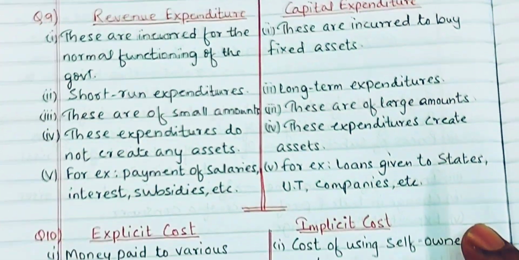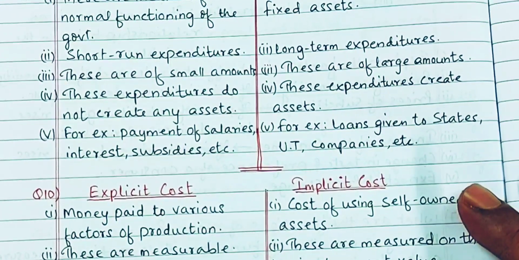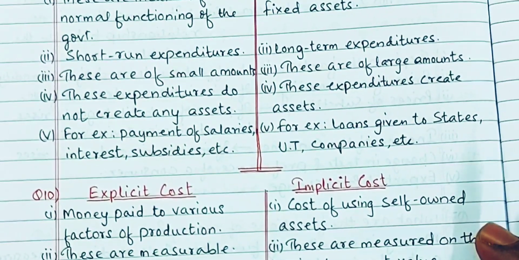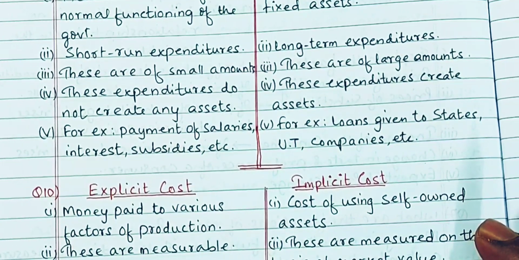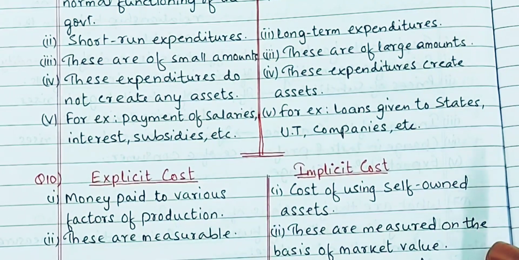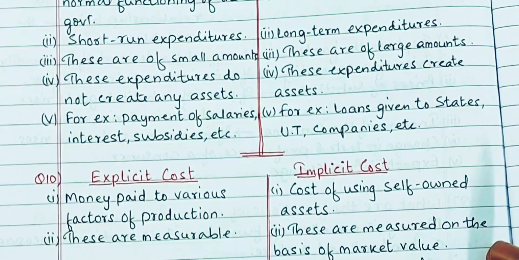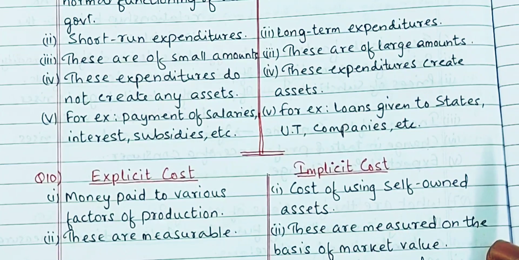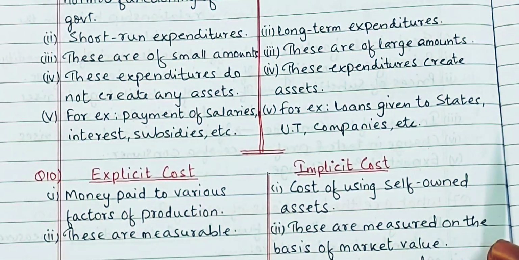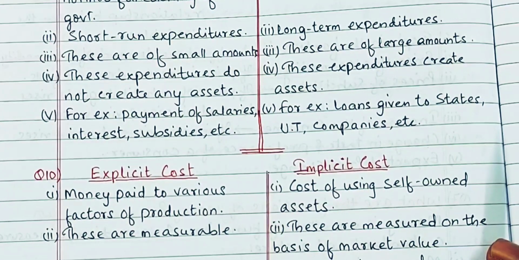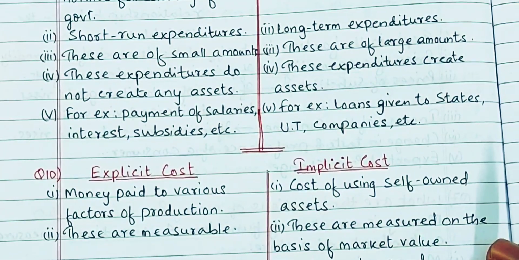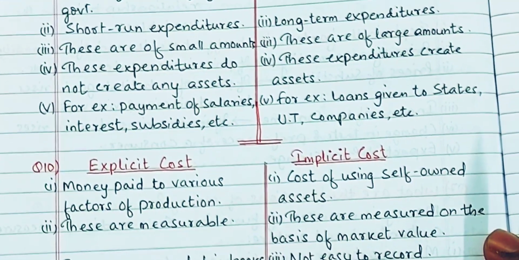And revenue expenditures do not create any asset, whereas capital expenditures do create assets for the government. And in the last point, I have given a few examples of revenue and capital expenditure. Like in revenue expenditure, all the payment of the government workers, their salaries, and the subsidies paid to the exporters, farmers, like that. And in capital expenditure, loans given to the states, union territories, companies, like that.